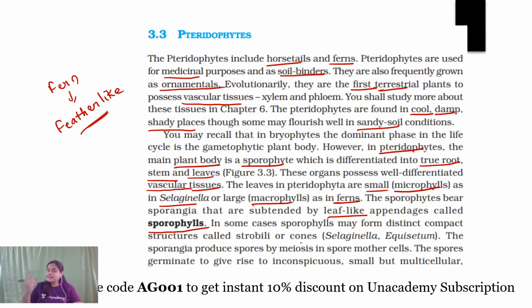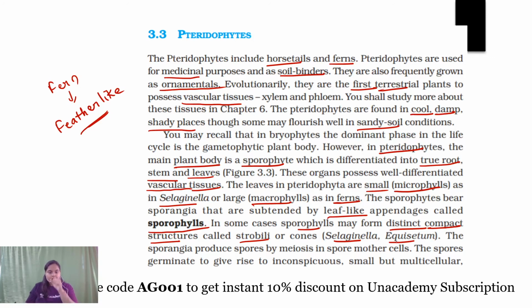In some cases, like we have seen in the Lycopsida and in the Sphenopsida, sporophylls may form a distinct compact structure. The sporophylls are not scattered throughout the plant body. They are present in a distinct compact cone like structure known as strobili. For example, in Selaginella, which was present in Lycopsida, and Equisetum, present in Sphenopsida.